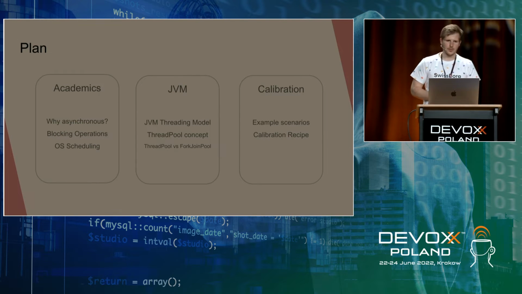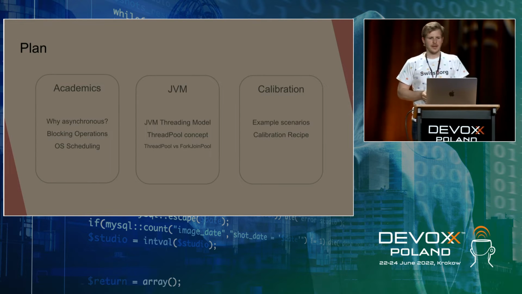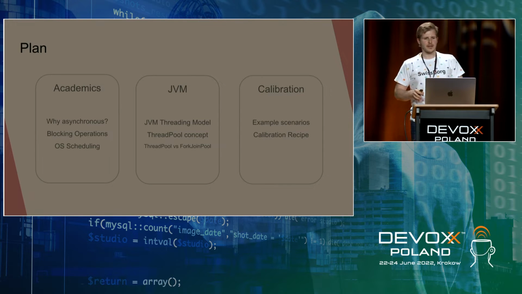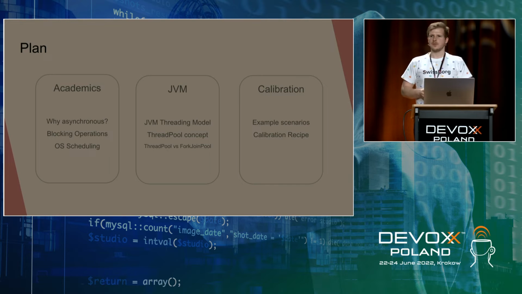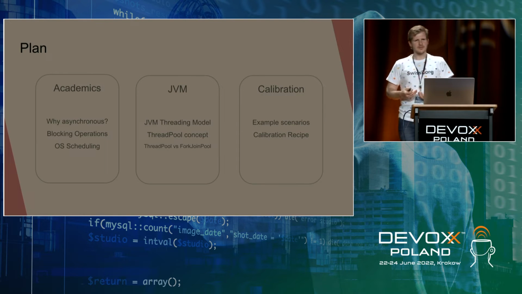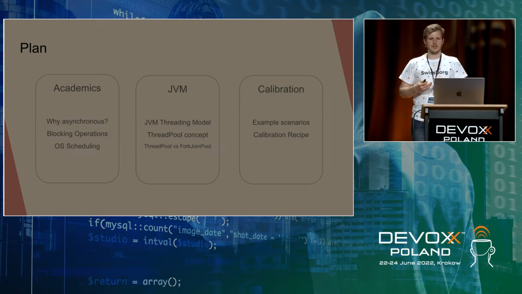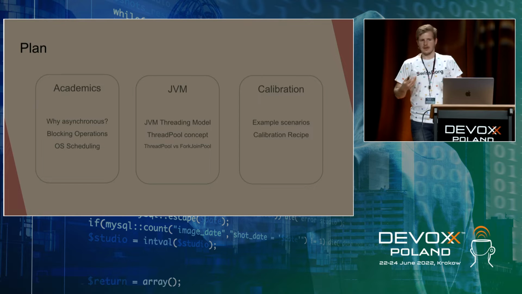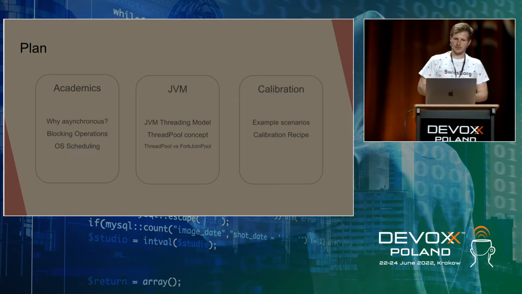So what I'm going to talk about today. I divide my presentation into 3 topics. The first one I called the academics part, because it will be a little bit of revision of things that you probably learned during your university, but I believe it's still worth revising some basic things from time to time, because every time you revise, you look at some piece of knowledge with greater experience than you had before, and so you can understand the topic better and maybe conclude some new things that you haven't concluded before.